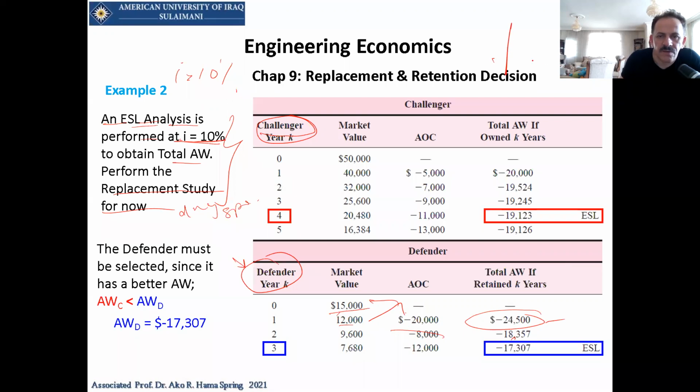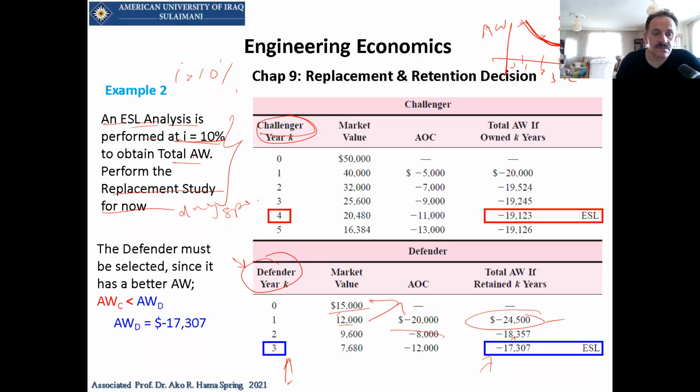Now, what that means is that we have the annual worth here and the number of years here: 0, 1, 2, 3. After every year there was an annual worth analysis, and here is the annual worth analysis. There is no more time, so it means that until year 3 you can have this project. The economic service life for this option is n equal to 3.